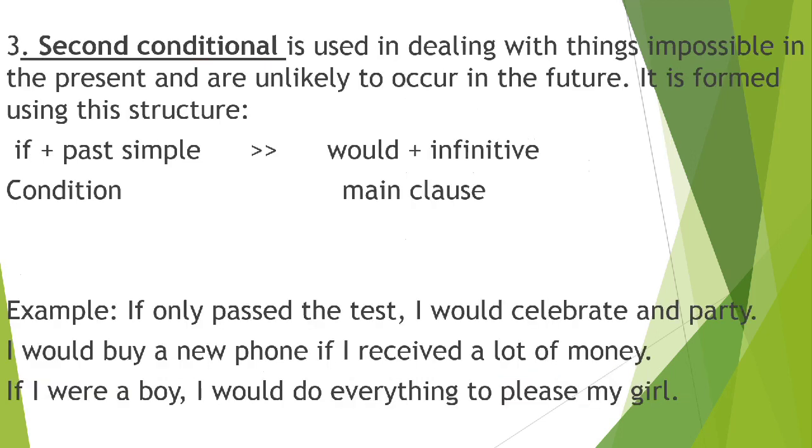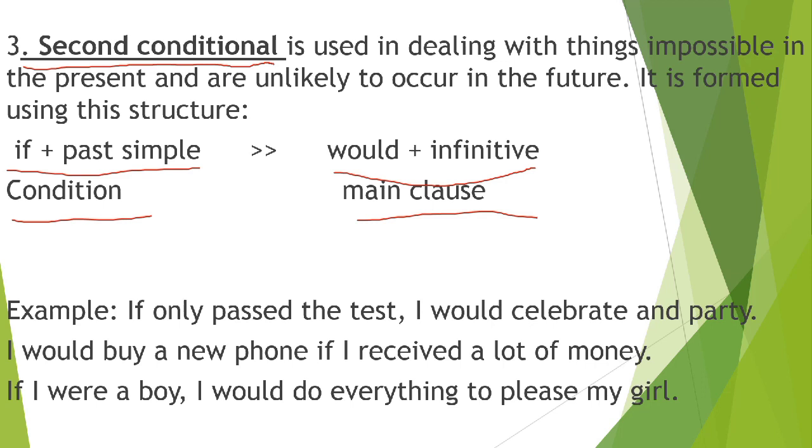Now let's proceed to the second conditional. The second conditional, guys, is used in dealing with things impossible in the present and unlikely to occur in the future. It is formed using this structure: if plus past simple, this is the condition, and for the main clause, we have would plus infinitive, and that is for the main clause.